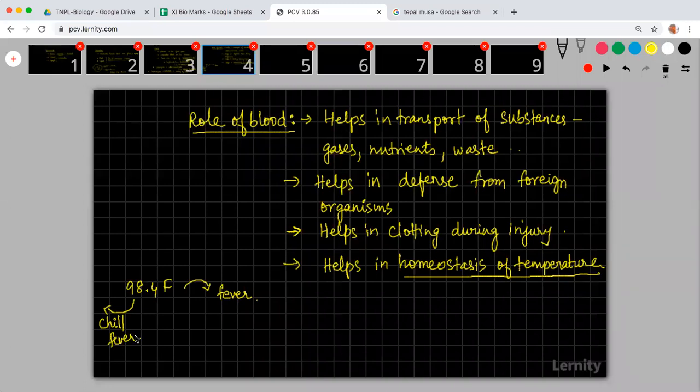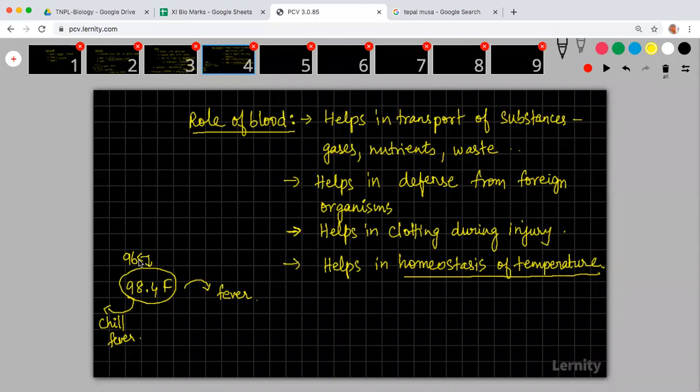You don't have that chill fever. You get the chill fevers when the temperature is dropping down. Otherwise, normally your body will try to maintain a particular temperature, somewhere around 96 to 98. It varies. This is the standard temperature. When it gets below that value, you get what we call a chill fever. You will shiver in that case. And when it is higher, you will have a sweaty fever.